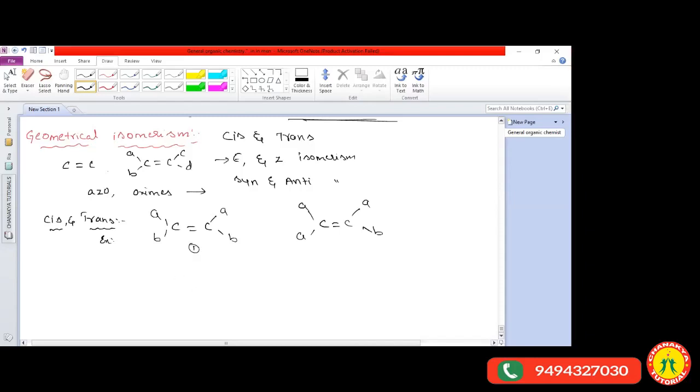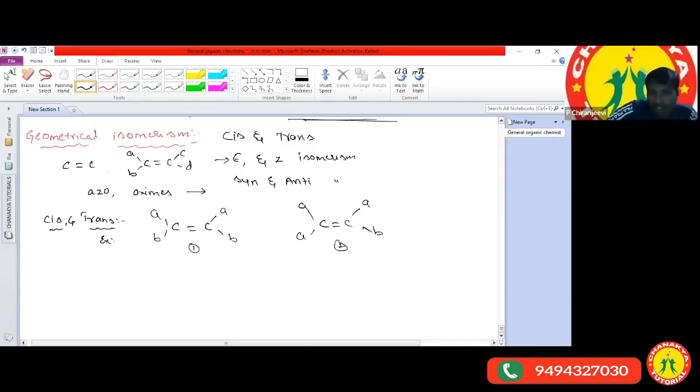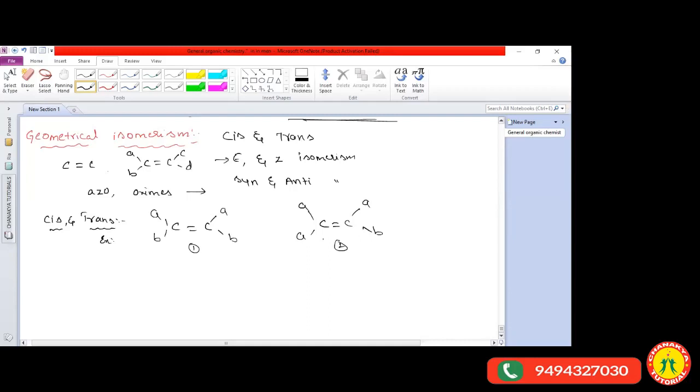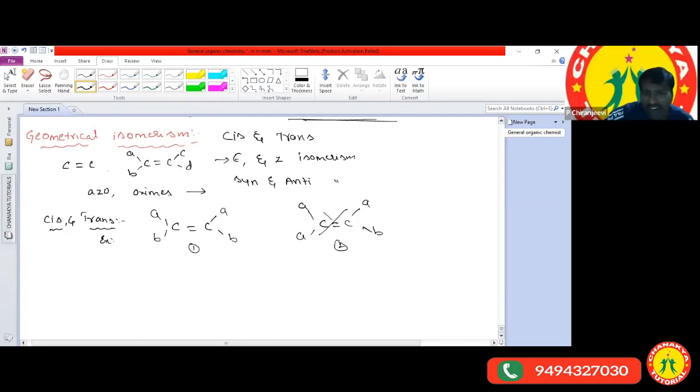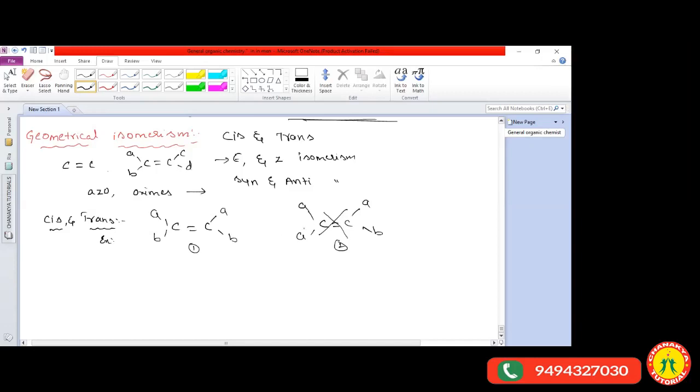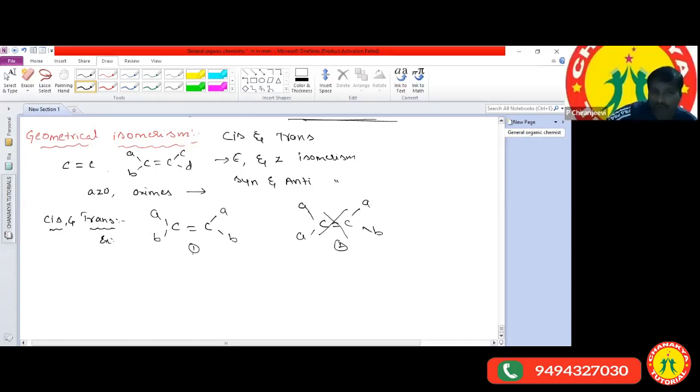So there are two structures. The first one is cis only. Then what about the second one, sir? Sir, it is not trans. Sorry, it does not exhibit geometrical isomerism. Because the first one is cis only.